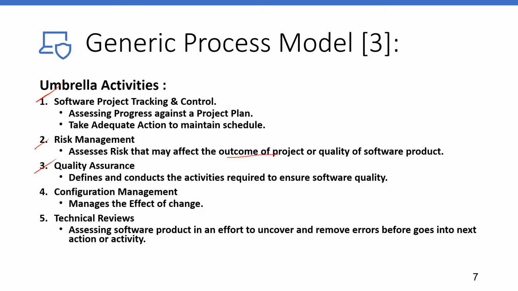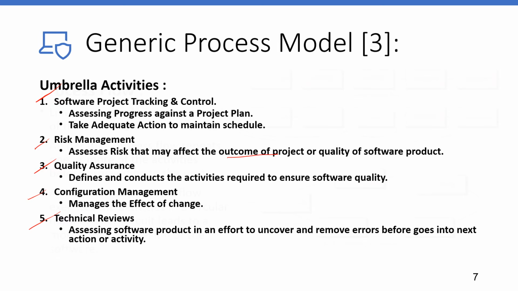Quality assurance defines and conducts the activities required to ensure software quality. Configuration management manages the effect of change on the product. Technical reviews assess software work products in an effort to uncover and remove errors before they go into the next activity or action.